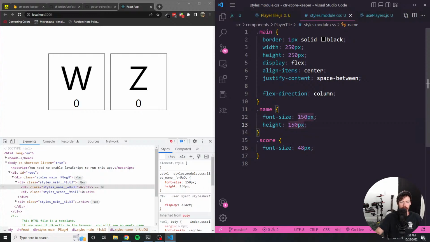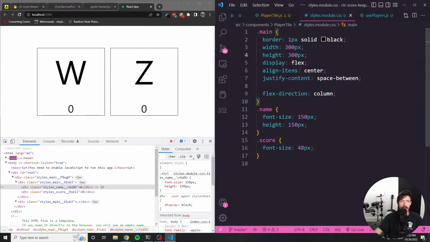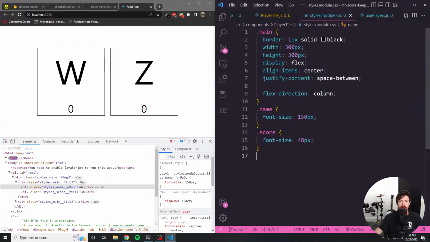It's closer. What about 125? Let's see what we got going on here. That's too small. We don't really want it to break through. What do we got? Dealing with text in CSS has always been a bit of an annoyance for me, just to be real. So let's do slightly bigger width, and height, sorry. That might free us up a little bit of space, and I might not have to do the manual height here. Yeah, there we go. I think that looks okay.